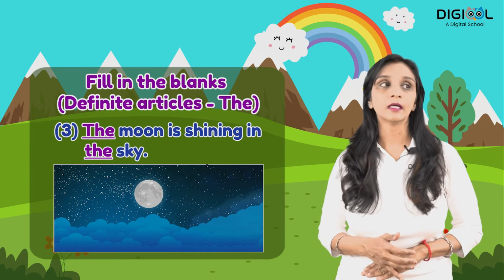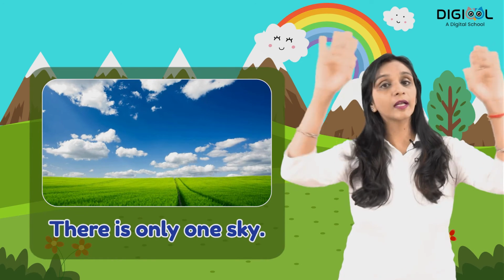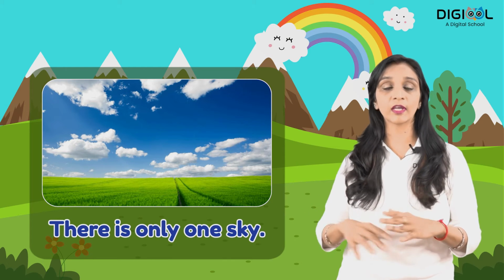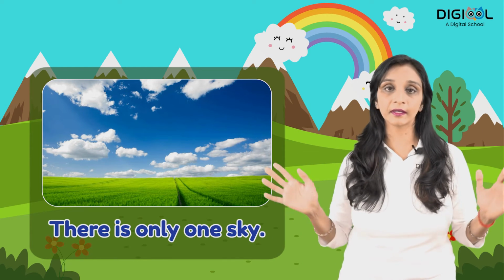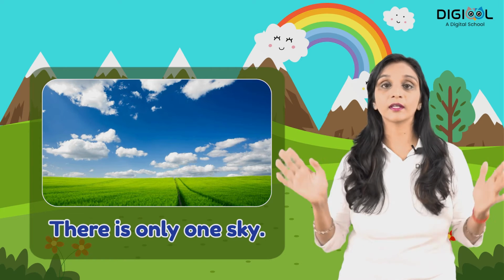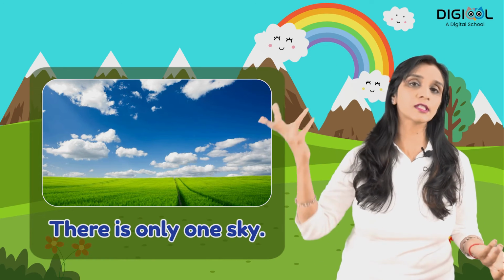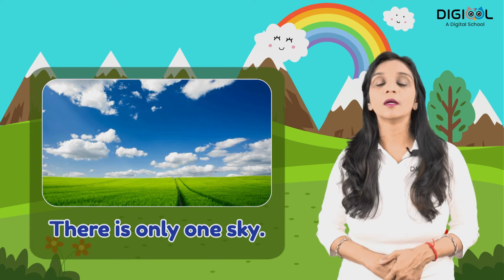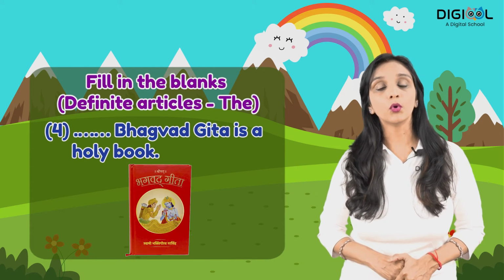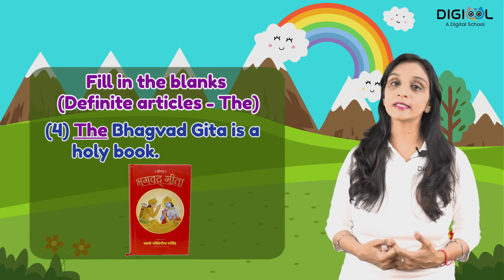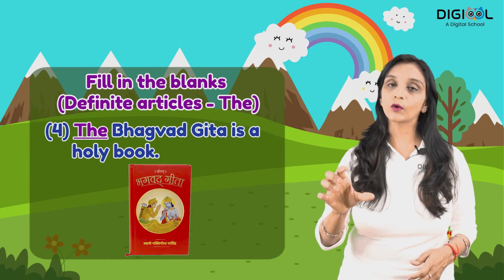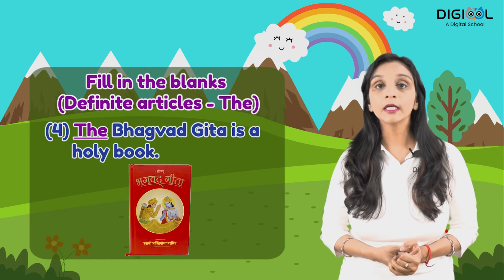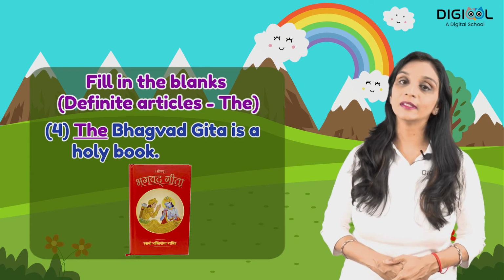Why the? Because sky तो हमारा पूरा एक ही है, कोई 10 skies तो नहीं है हमारे पास में. We have only one sky which covers the entire planet or the entire universe. So I'm meaning to that particular sky. So I will use the moon is shining in the sky. The Bhagavad Gita is a holy book. So Bhagavad Gita क्या है? वो एक किताब है जो it's a holy book for the Hindus. So I will use the word the here.